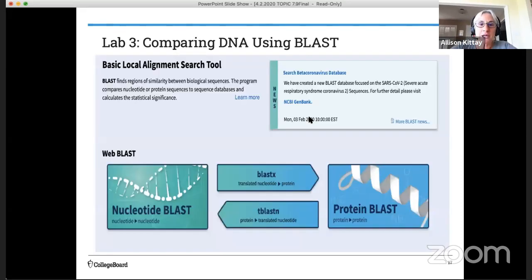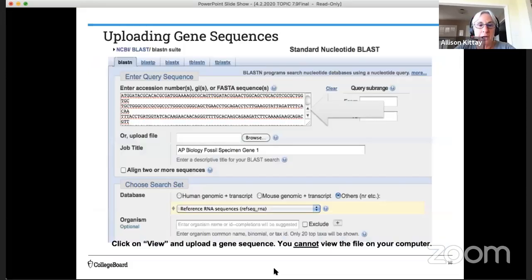So now we're going to use the BLAST tool. Again, that's the basic local alignment search tool. We're going to see how well our fossil gene sequences align to living gene sequences. And so this is the home page of this tool. And you can Google the NCBI GenBank and or BLAST, and it will come up. We are going to be using the nucleotide BLAST, but you could also do a protein BLAST, which you can see on the lower right side of your screen.